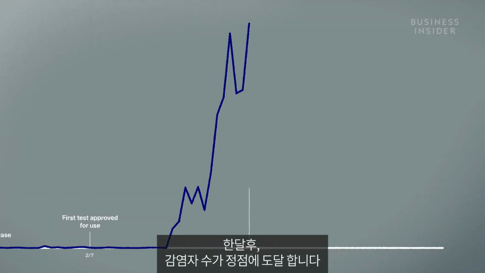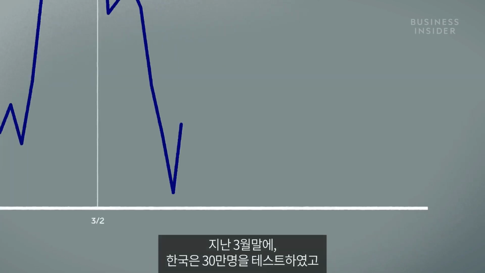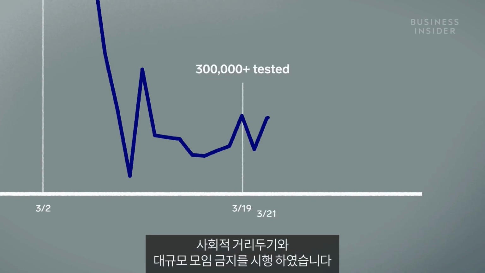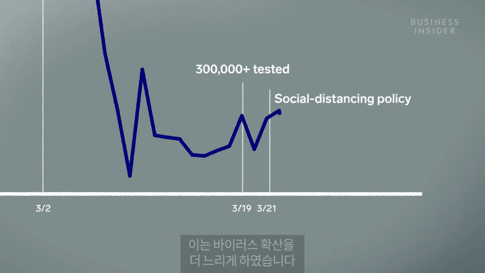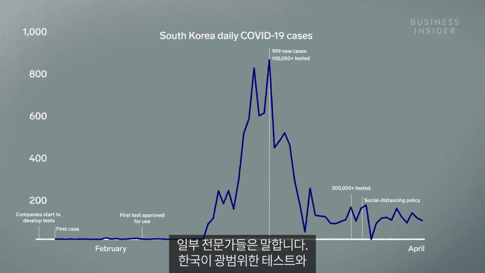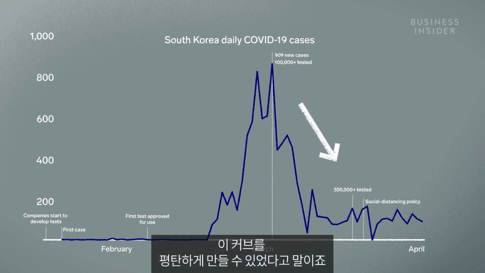A month later, cases peaked, but over 100,000 people had already been tested. By late March, South Korea had tested 3 times that. And a social distancing order banned large gatherings, further slowing the spread of the virus. Some experts say that by developing broad testing and contact tracing measures before its number of cases spiked, South Korea was able to flatten the curve.